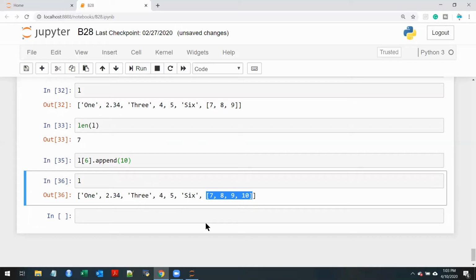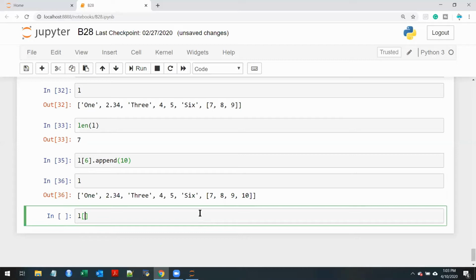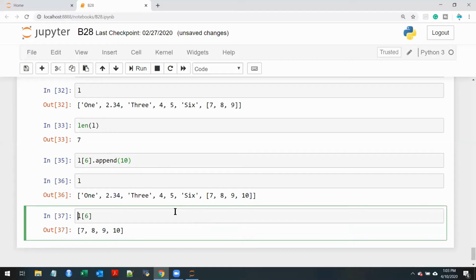It is very important because later on you will be seeing that many times we have scenarios where you want to go internal to one of the objects and do some modifications there. So you should know which is the object that you're dealing with. Once you know L of 6 is a list, then you have all the properties of list.